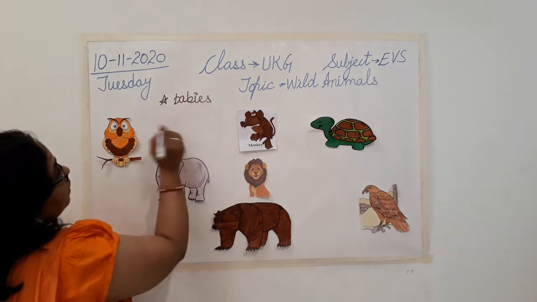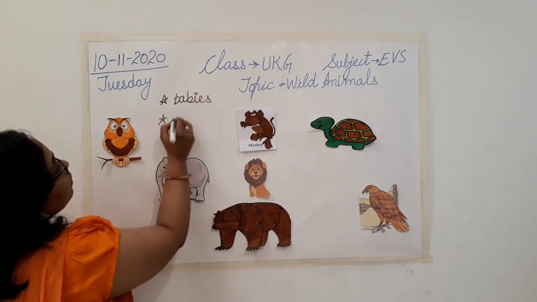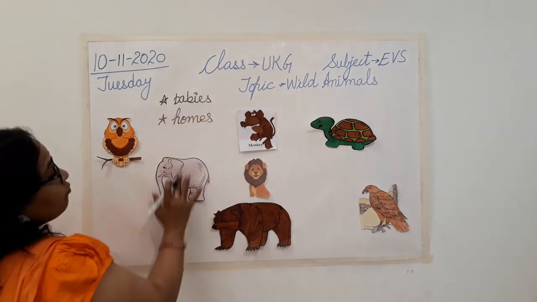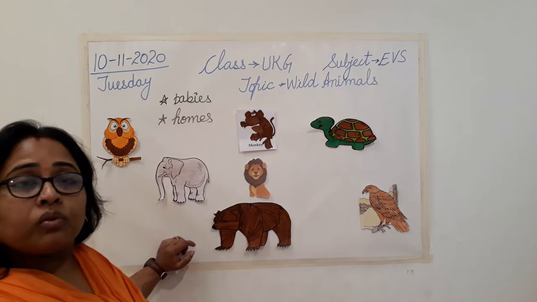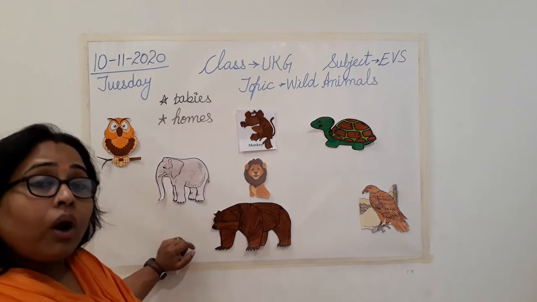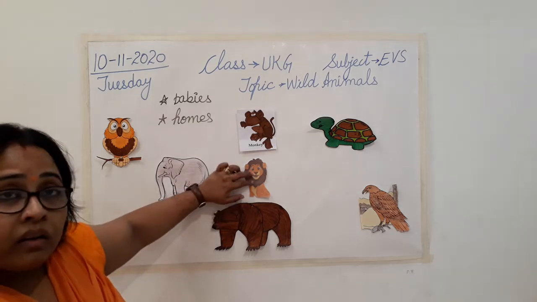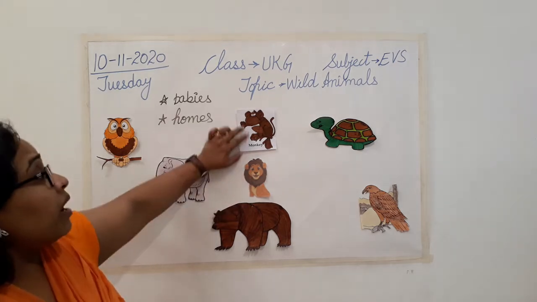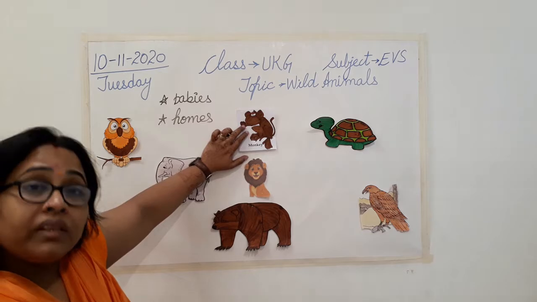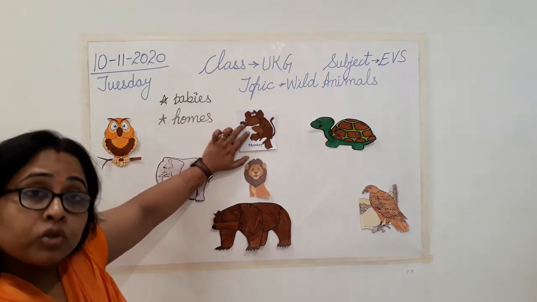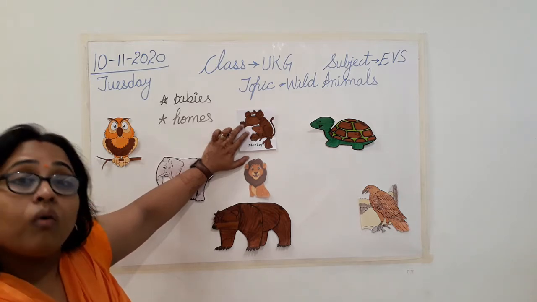What we call their babies. Then next we are going to learn about their homes, that what do we call the homes of these different wild animals. What type of home is nature providing? Like I told you, den, cave. Then monkeys live on trees. The jungle is full of trees, so monkeys love to live on trees. The tree is the monkey's home.